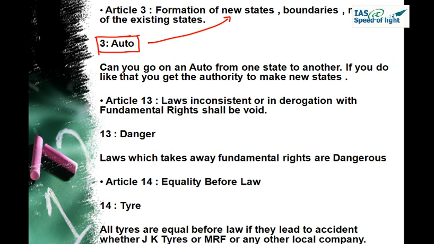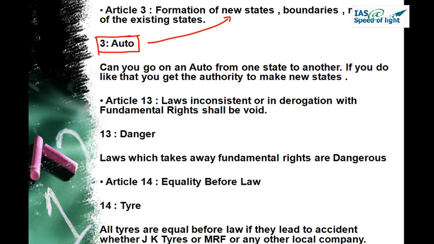So we see a picture where we are going on an auto from one state to another state, and if we can travel so much distance on auto, then we get the authority to make new states or change the boundaries of the states, or we can change the names of the existing states. So article 3, that is auto, we are relating it with the new state formation,